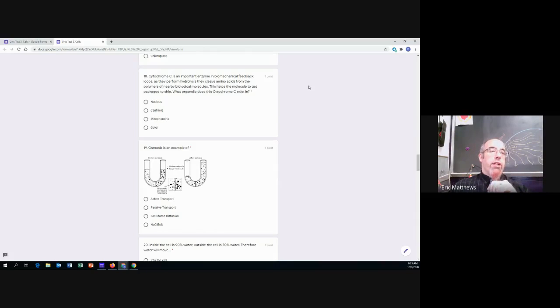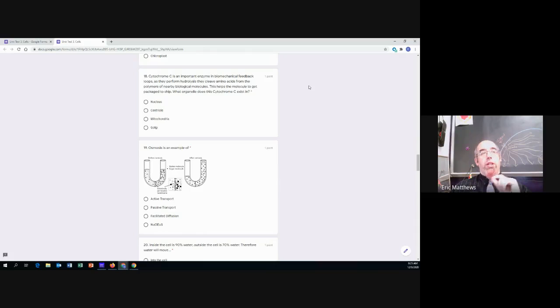Cytochrome C is an important enzyme in the biomechanical feedback loops. As they perform hydrolysis, they cleave amino acids from polymers of nearby biological molecules. This helps the molecule to get packaged to ship. What organelle does the cytochrome C exist in?